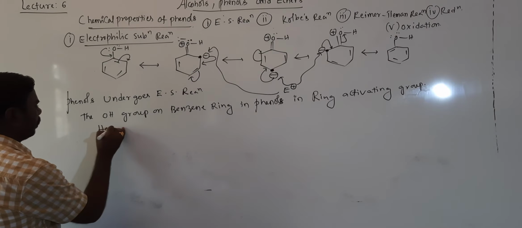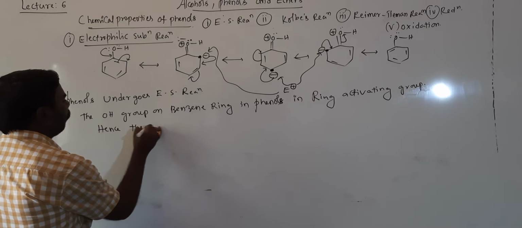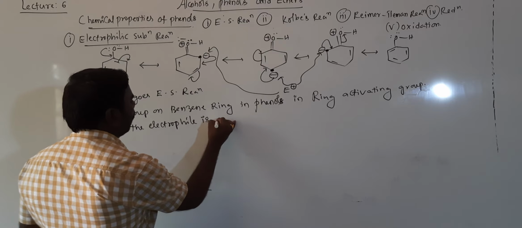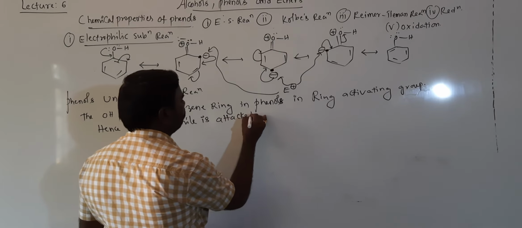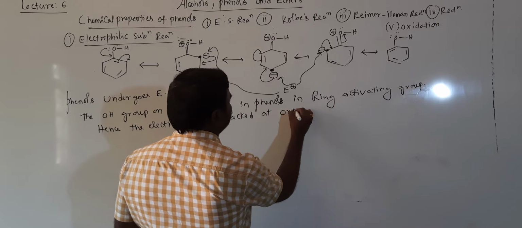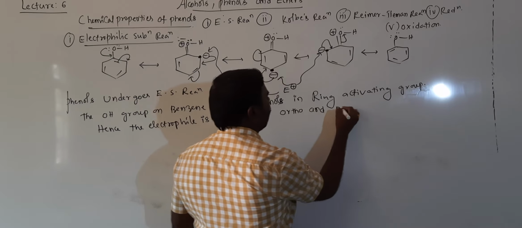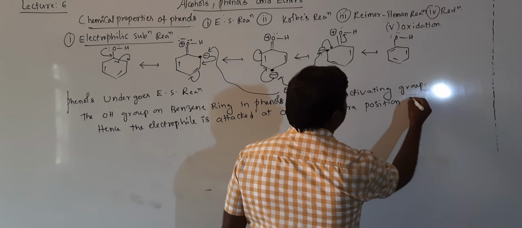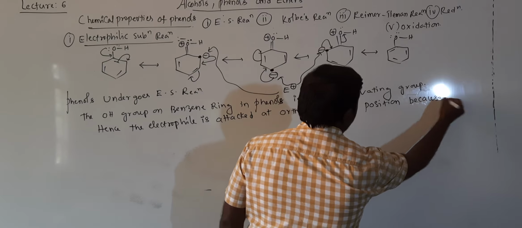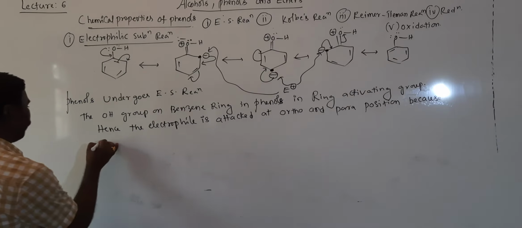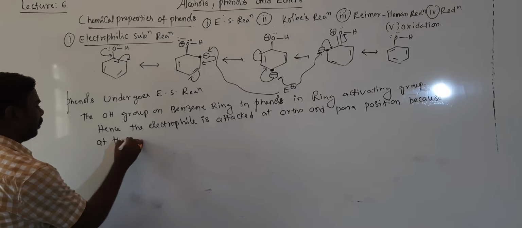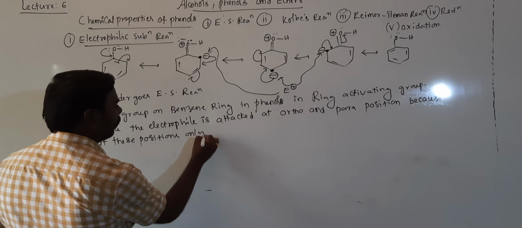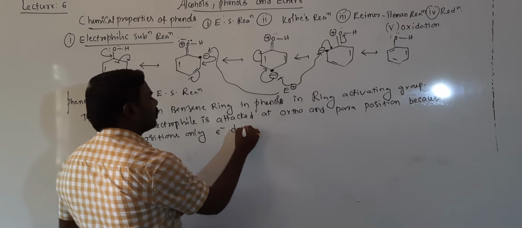Hence, the electrophile attacks at ortho and para positions because at these positions only, electron density is high.